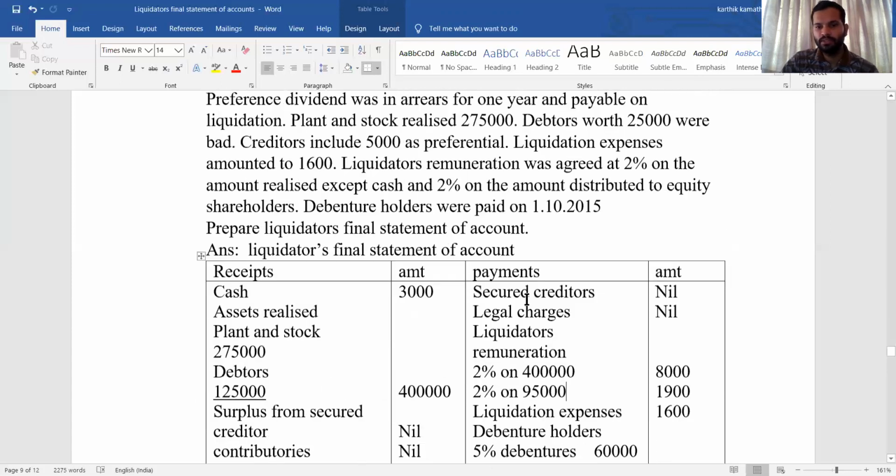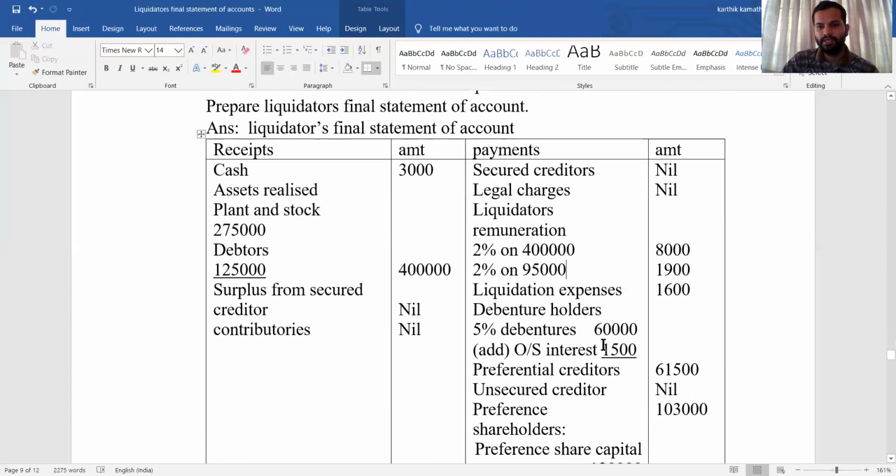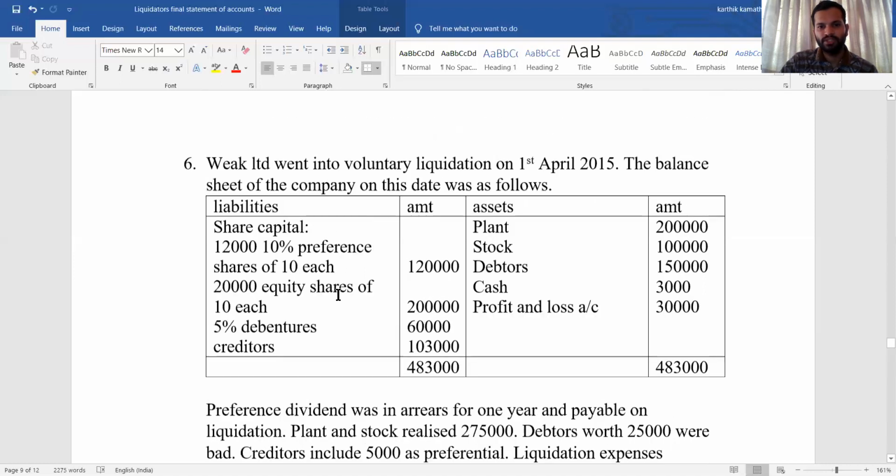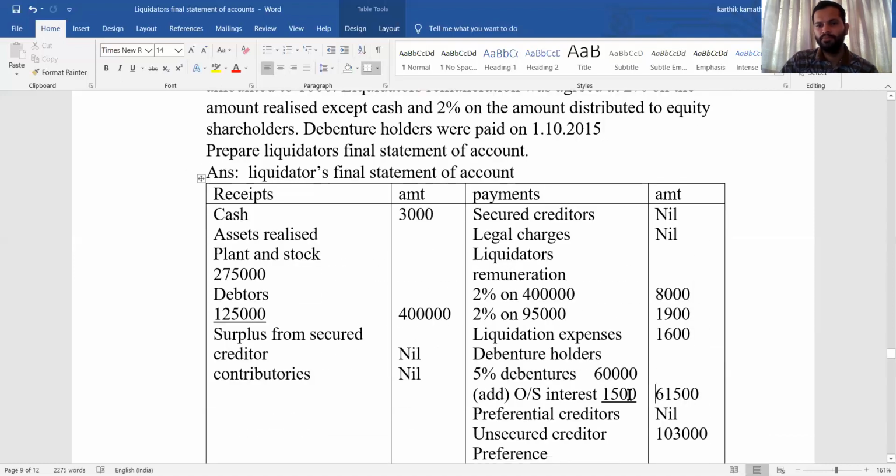So 6 months. So once you calculate 60,000 into 5% into 6 by 12, 1,500. So that will be 61,500. And preferential creditor. Preferential creditor information is not given in this problem. So preferential creditor is nil.